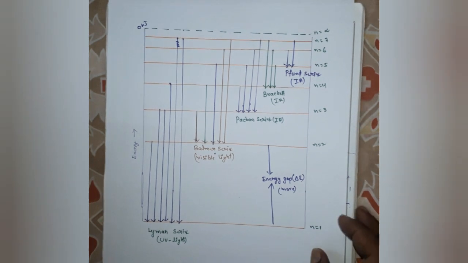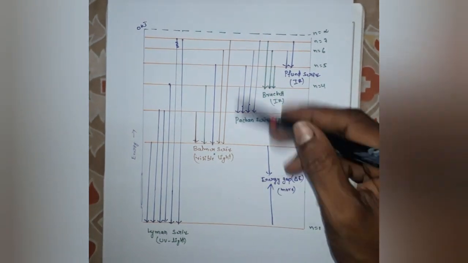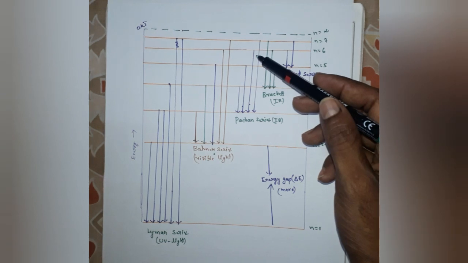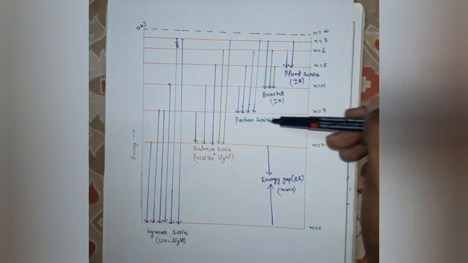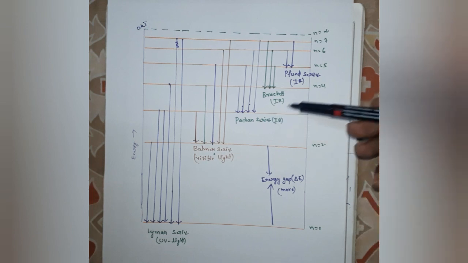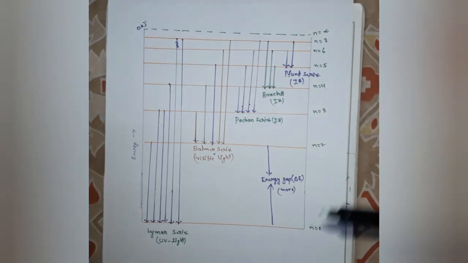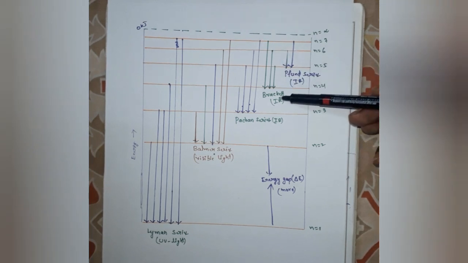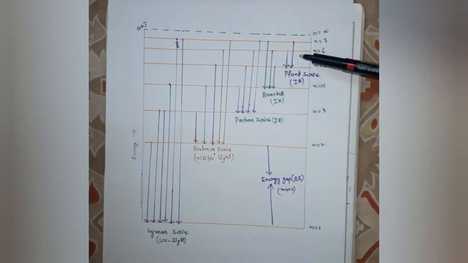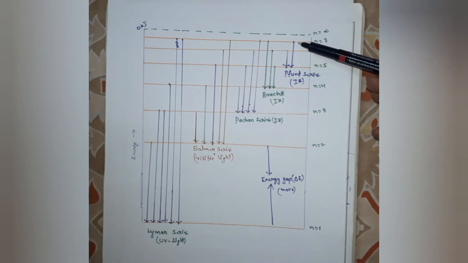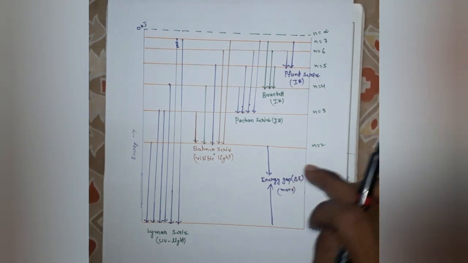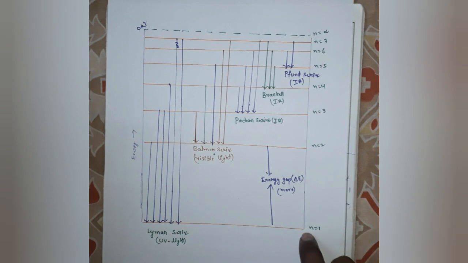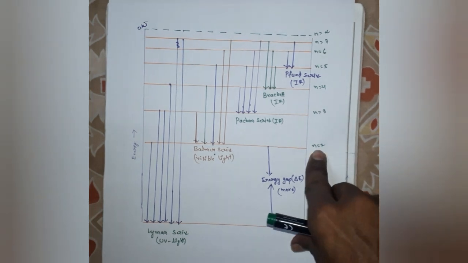So next one, if the transition of electron takes place from any higher energy level to third energy level, you will get Paschen series, and any higher energy level to fourth energy level, you will get Brackett, and any higher energy level to fifth energy level, you will get Pfund series.